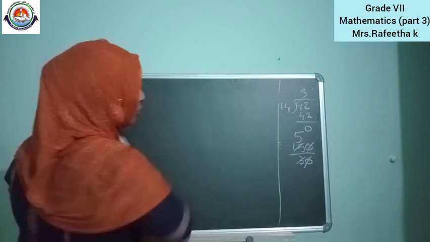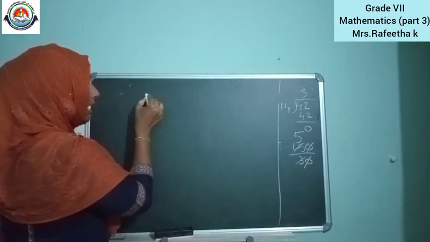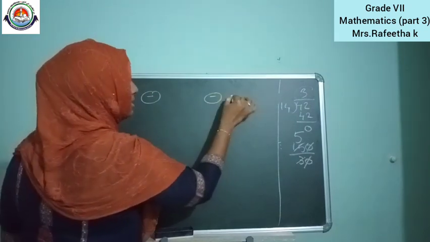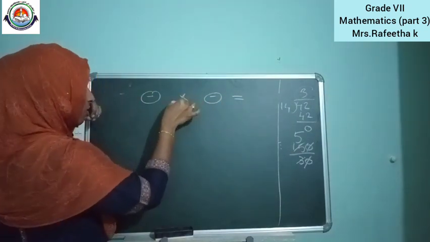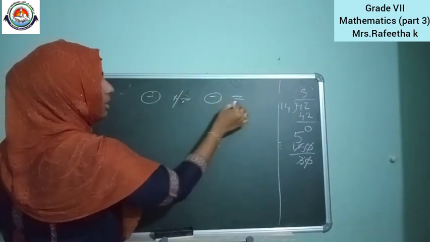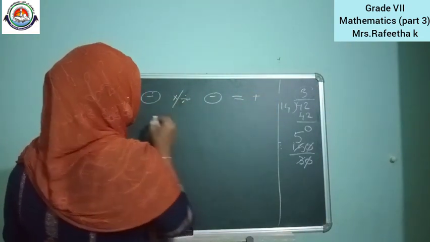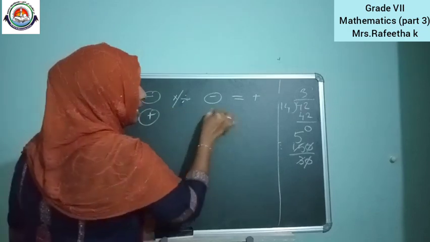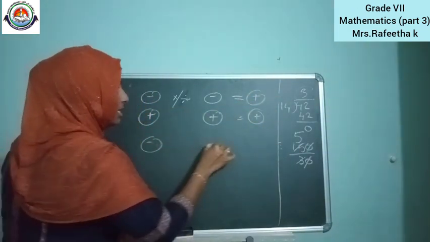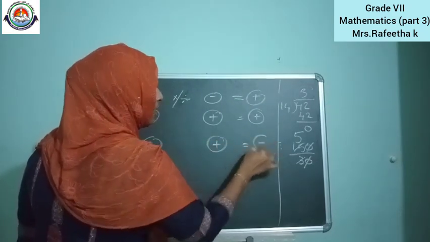One thing, you want to write this in front of your study table. In the case of multiplication and division, if minus is multiplying or dividing minus, the answer will be plus. If both signs are plus, the answer will be plus. If one is minus and one is plus, the answer will be minus.